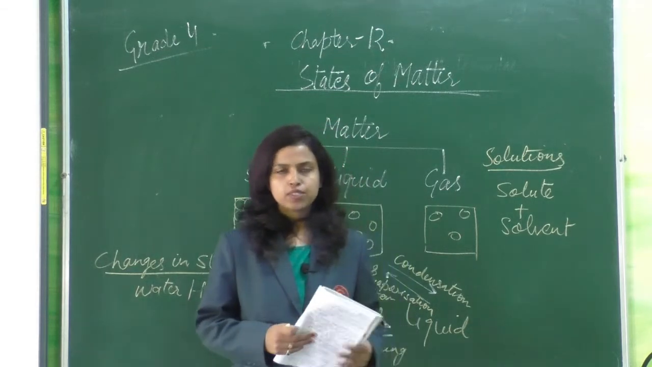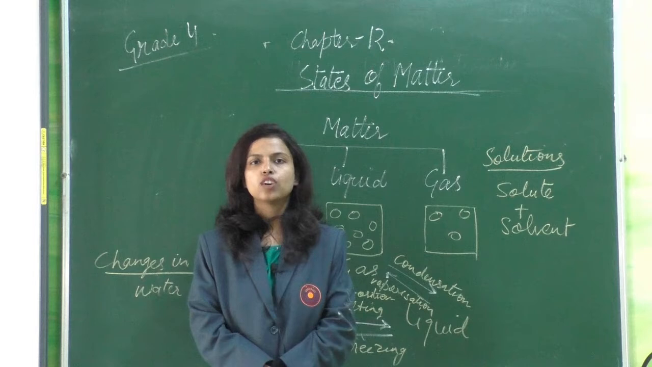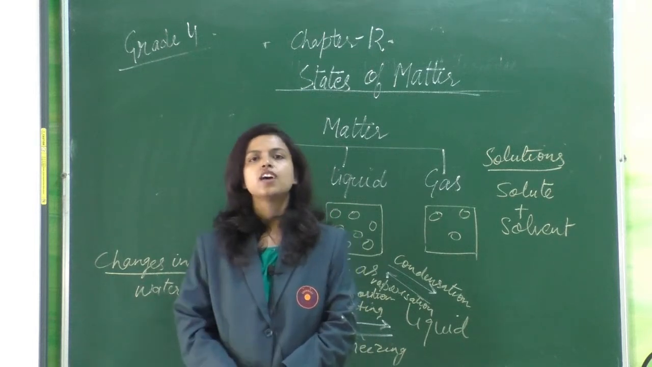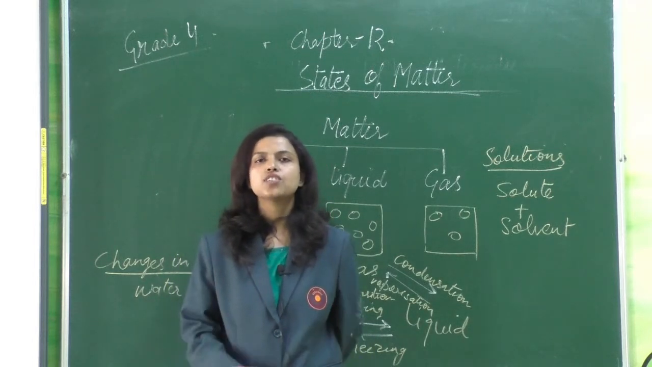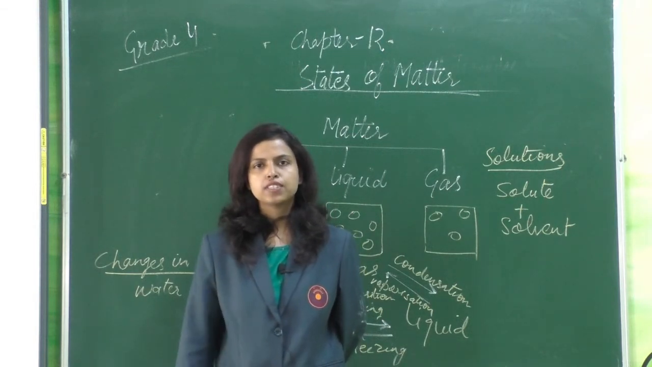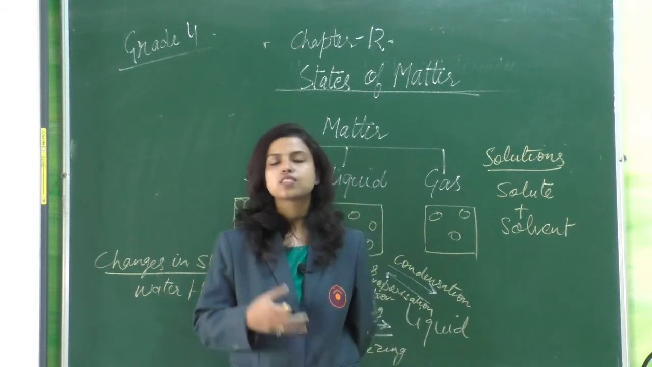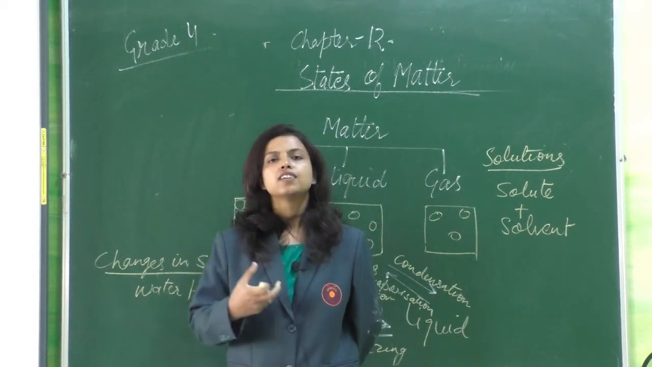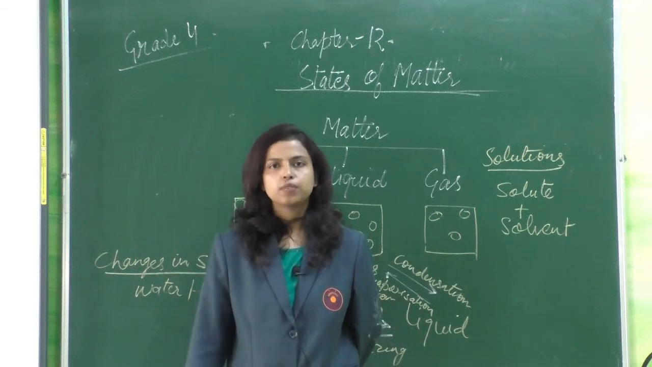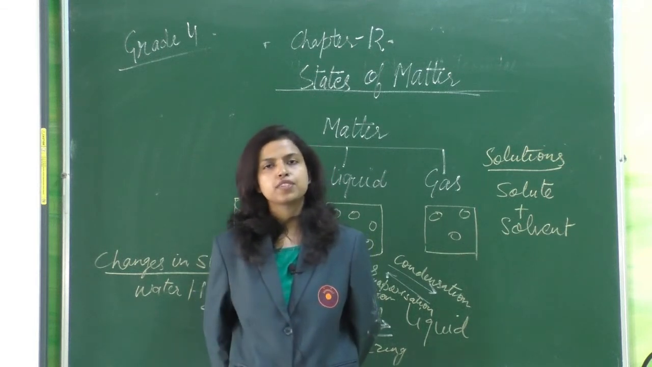Now there are two types of substances: soluble and insoluble. There are some substances which are soluble in water, like salt and sugar, known as soluble substances, whereas some other substances like stones and sand particles are insoluble in water, that is why we call them insoluble substances.